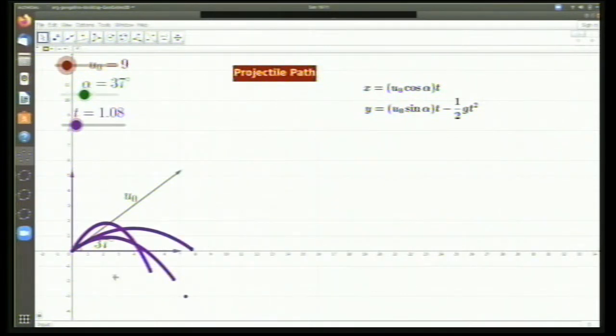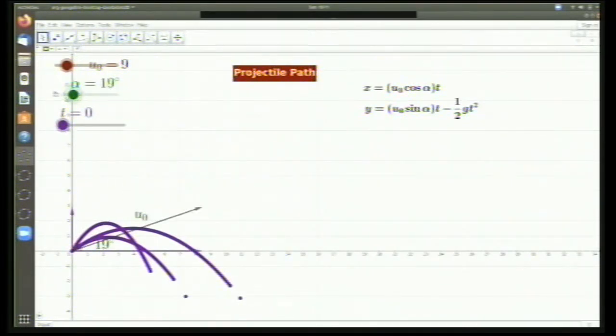That is fine, but you can see that the shape of the path is almost in a projectile form, okay, or in a parabolic form. Now, this is valid even if you put the angle as 0. If I put the angle as 0, you can see that initially it goes like this horizontally and then it comes down. Again, it is in a parabolic fashion. So one takeaway message from this applet is,